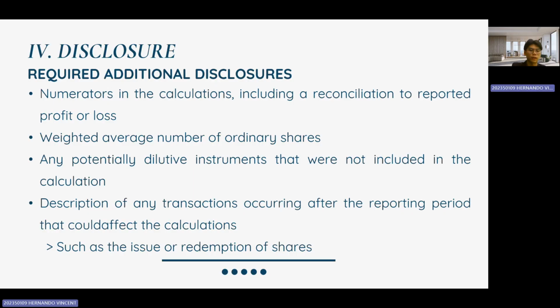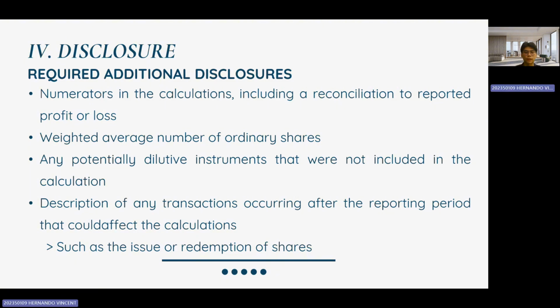Okay, now let's discuss the additional disclosure requirements related to earnings per share, or EPS. Numerators used in EPS calculations, including a reconciliation to reported profit or loss. The weighted average number of ordinary shares used in calculations. Details on potentially dilutive instruments that were not included in the calculation.